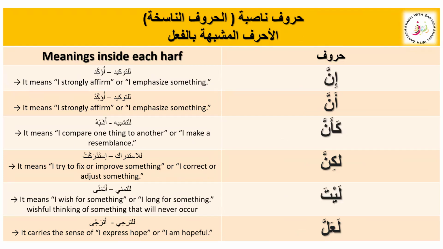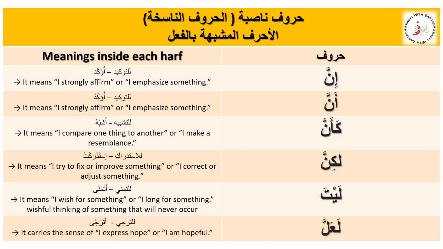That means wishful thinking for something that is not going to happen, like it is never going to happen. We have seen this word many times in the Quran, especially in the 30th juz, where Ya Laytani and words like that come many times. So layta means the purpose is lit tamanni.